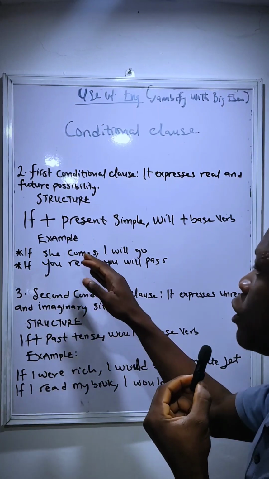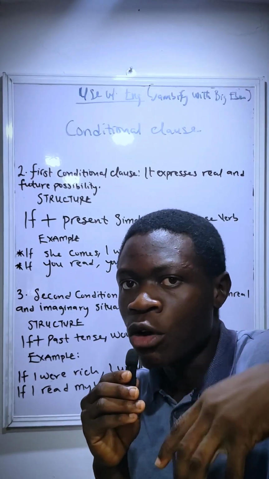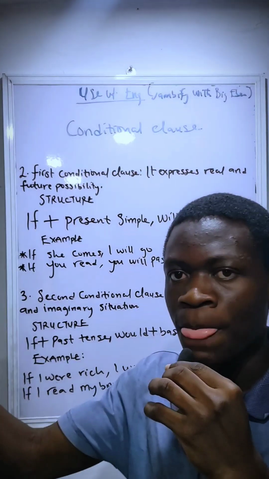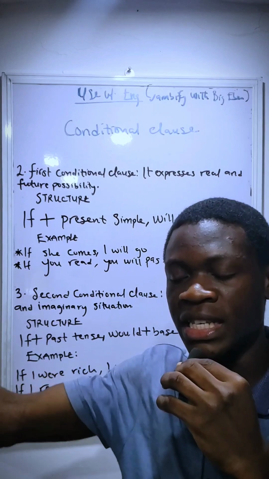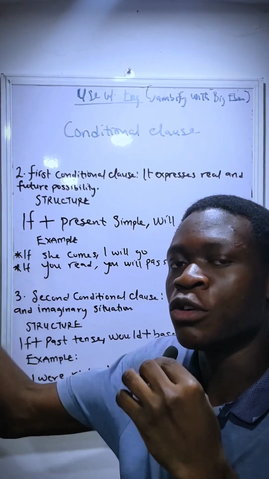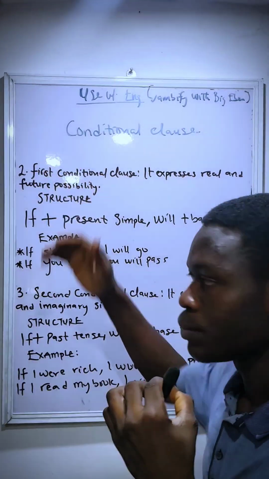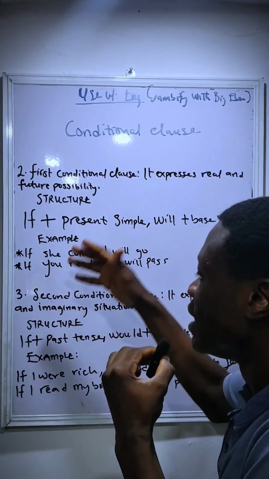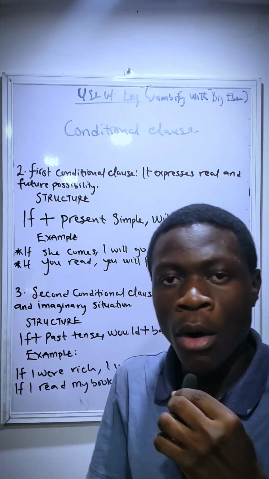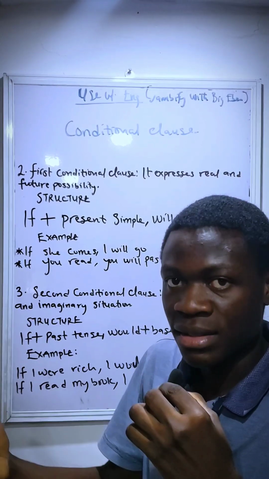Example, if she comes, that is, she has not come, but if she comes, I will go. You have to use will because we are talking about future possibility. If there is a condition, there is a tendency that this thing may happen in the future. If she comes, I will go. Another one is, if you read, you will pass. You have not read, but there is a tendency that if you read, you will pass.